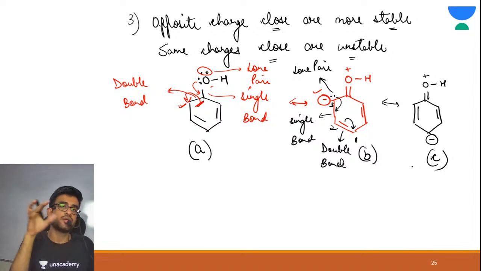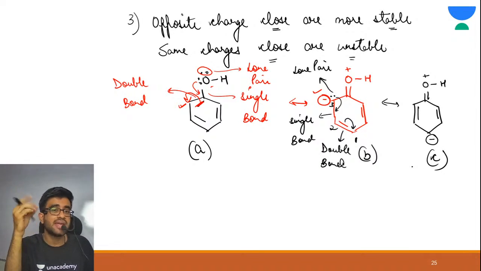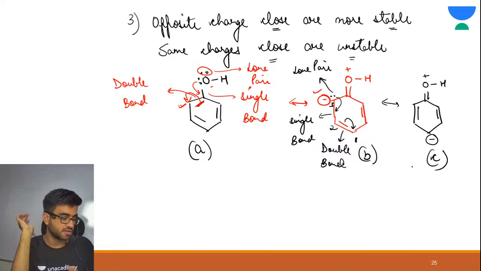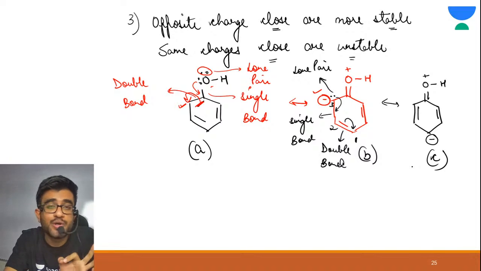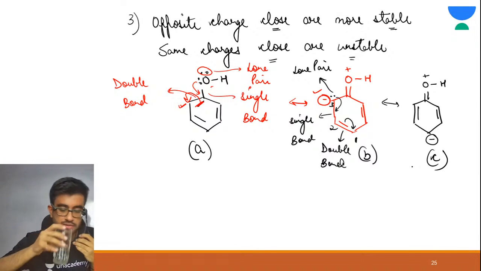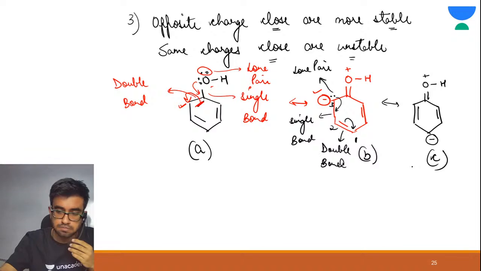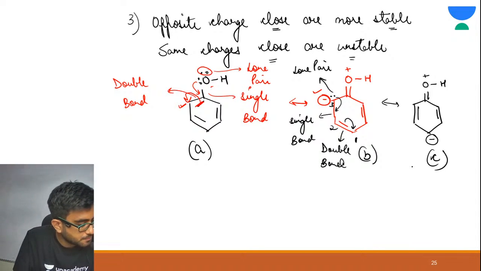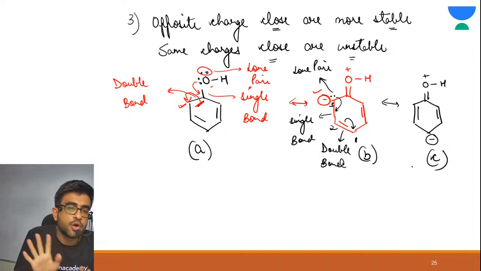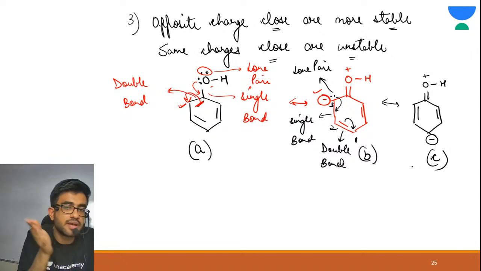Come on. Apply all the rules. All the 3 rules apply and tell me the stability order of A, B and C. Come on everyone. I've told you this would be a bit long class, but this is a very, very special class. Fantastic. Great. Tell me the stability order. Which is most stable and which is least stable.